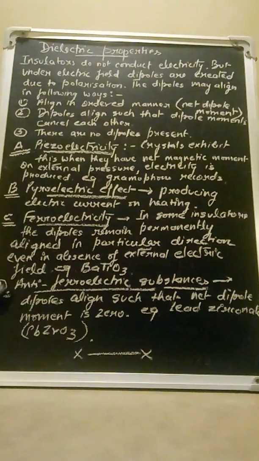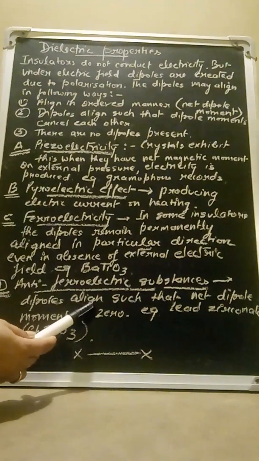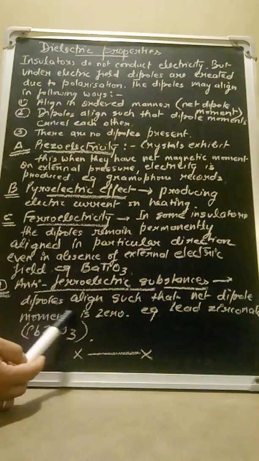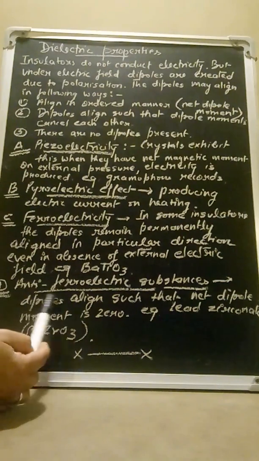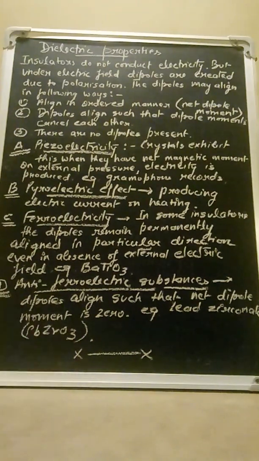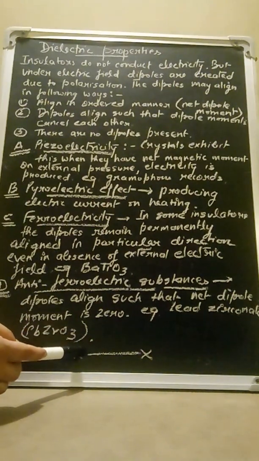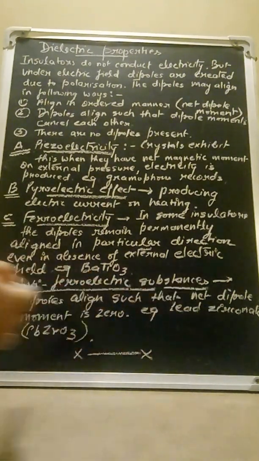The fourth type of electric effect is the anti-ferroelectric effect. In substances which exhibit this effect, the dipoles align themselves in such a way that the net dipole moment is zero. The dipoles cancel out each other, and the net dipole moment in them is zero. An example of such a substance is PbZrO3, which is lead zirconate, right?